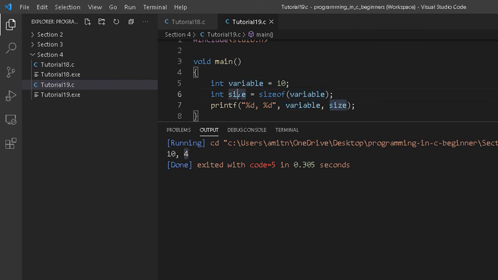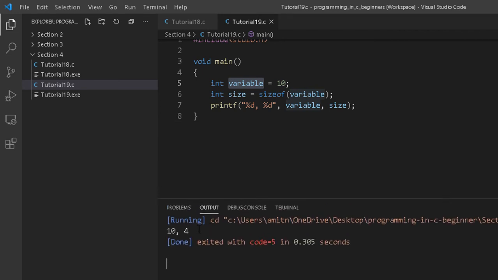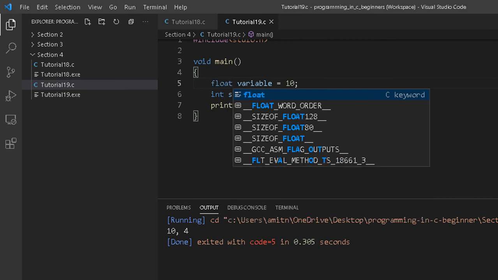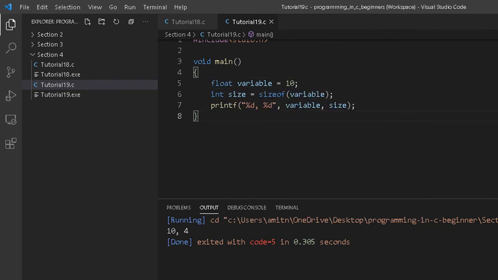Now size is nothing but a variable holding the size of this integer variable, and this size is printed in bytes. You can clearly see that on my system, this integer variable takes 4 bytes of space. It might be something else on your system. Okay, so let me check now about float. Let's see, and let me run this program again.